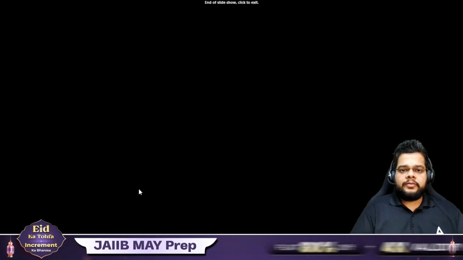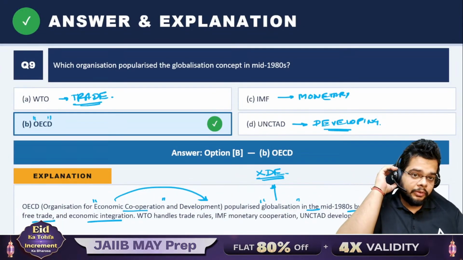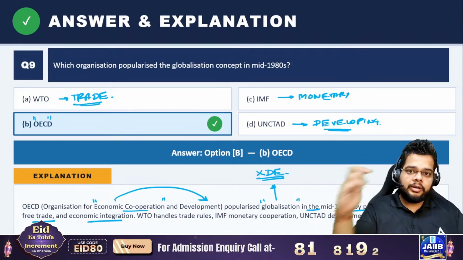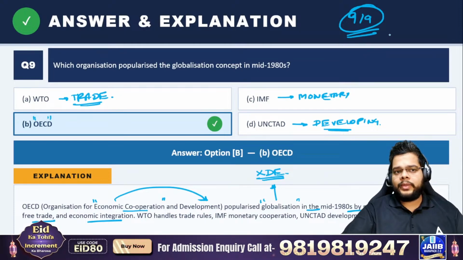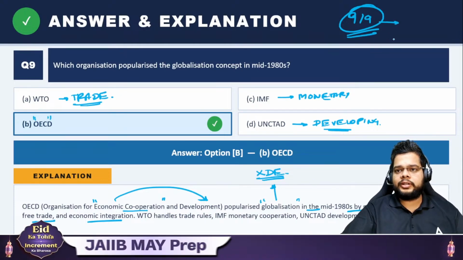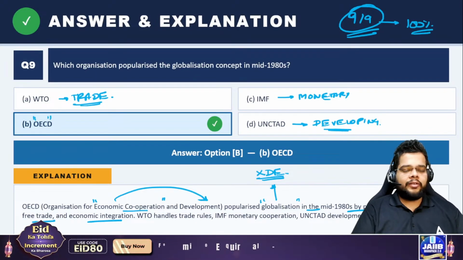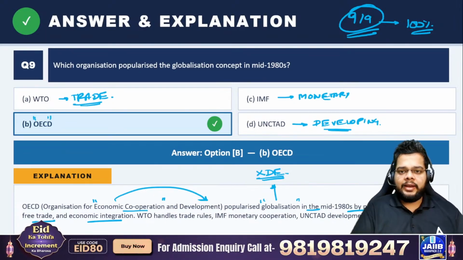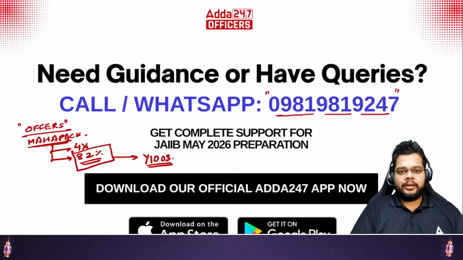So yes, this was it for today's class. I hope that you were able to understand most of the questions and you got 9 out of 9. Fine. That is my expectation. But do let me know what your score is out of this particular number, whether you have scored 100% or 8 out of 9, 7 out of 9. Do let me know in the comment section. Fine. So yes, if you have any doubt, feel free to ask me, else we can conclude the class.